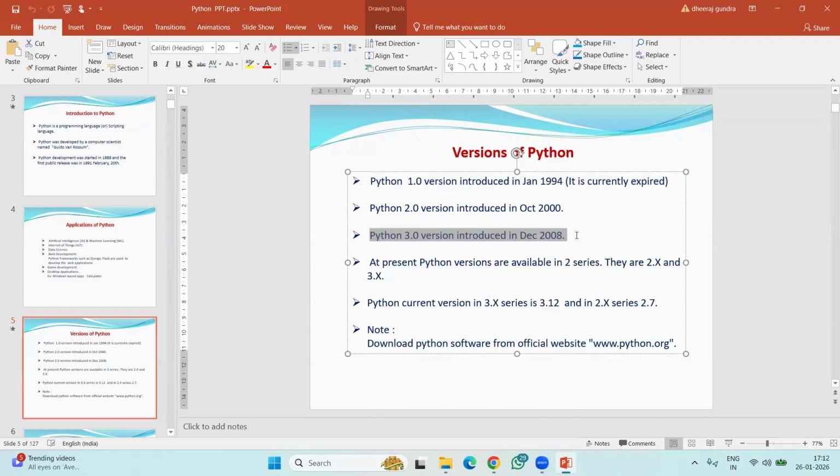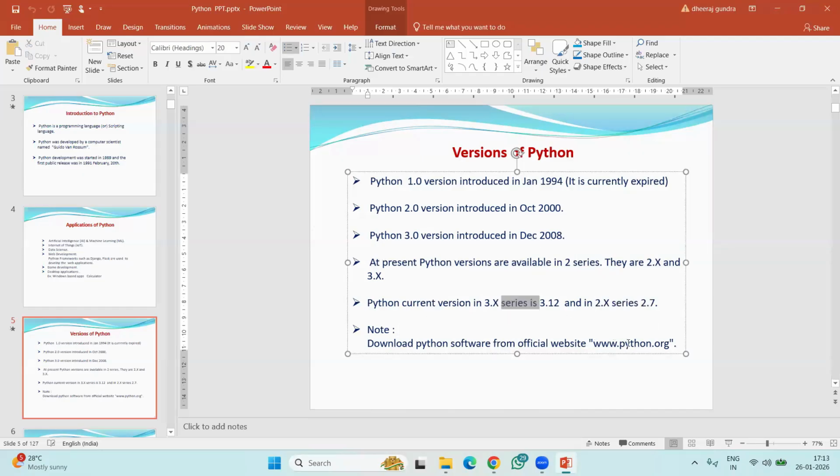In the latest technologies like AI/ML, data science, IoT, we are using the 3.x series only. So in our regular sessions also, we are going to learn and work on the 3.x series only. At present, Python versions are available in two series: 2.x and 3.x. The current version in the 3.x series is 3.12, and 3.13 is also there. Those are the latest ones. In the 2.x series, 2.7 is going on. Maybe you can also find some subversions like 2.7.1.